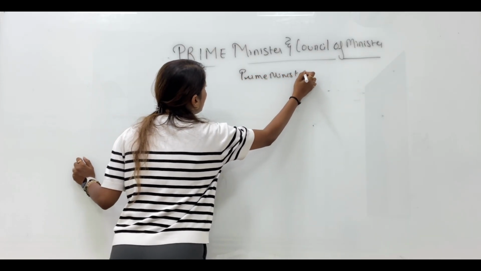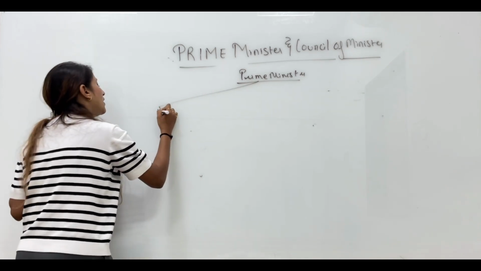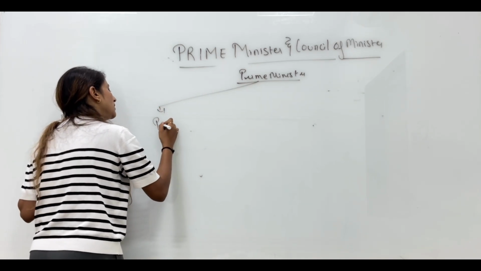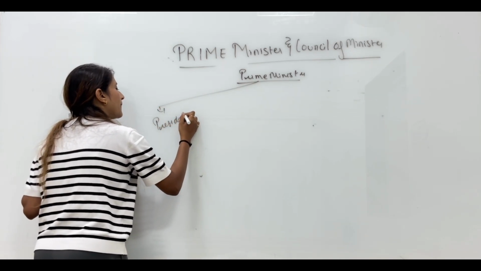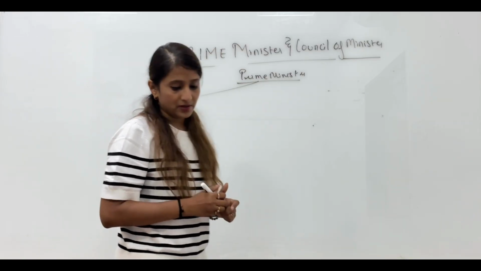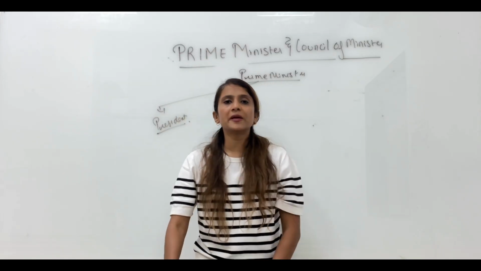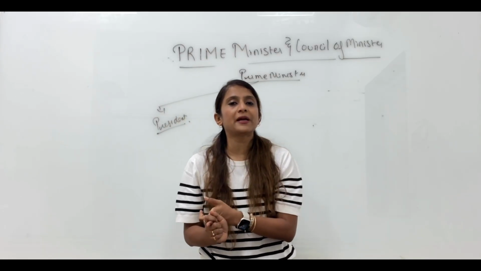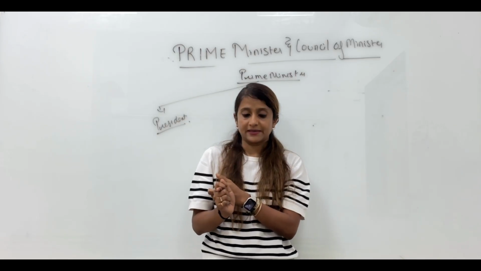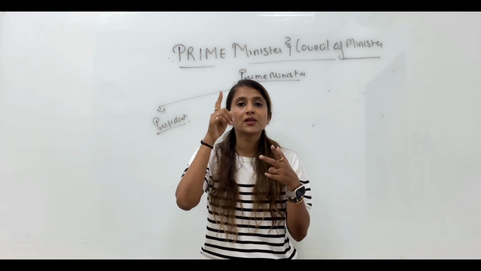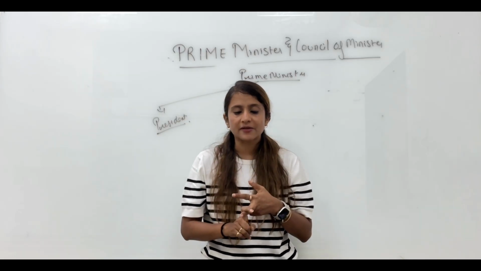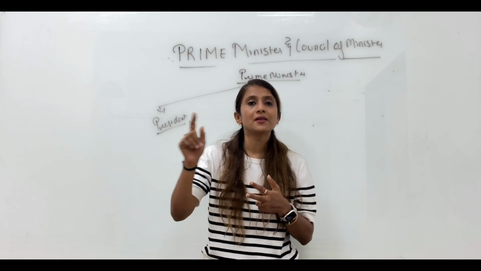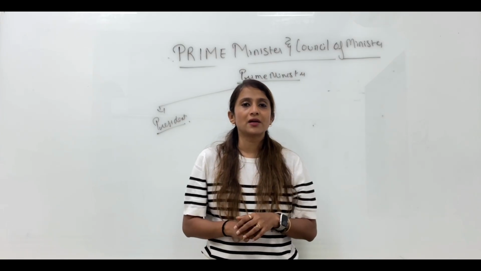So first of all, let us understand what is the Prime Minister's role with respect to the President. If you remember, the real power is in the hand of the Prime Minister, the nominal head is the President. It is on the advice of the Prime Minister that the President will summon the House and prorogue the House.